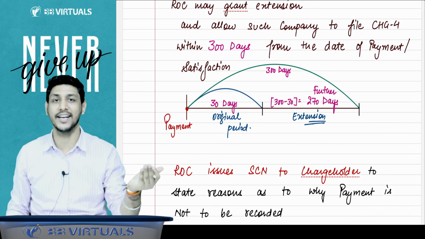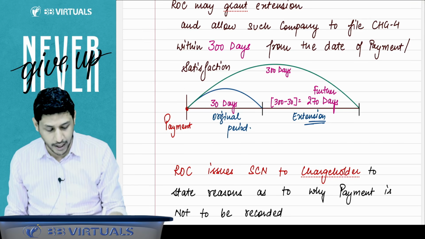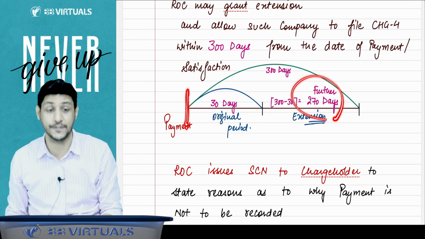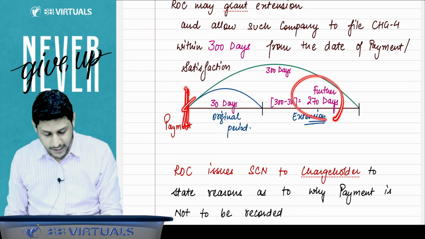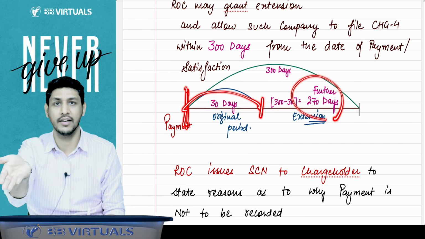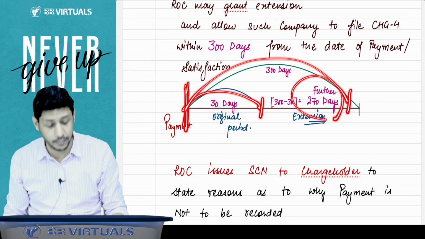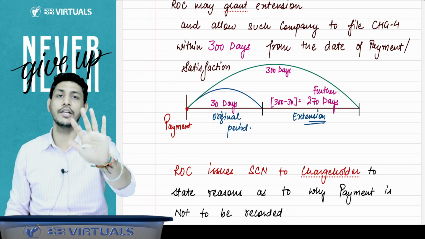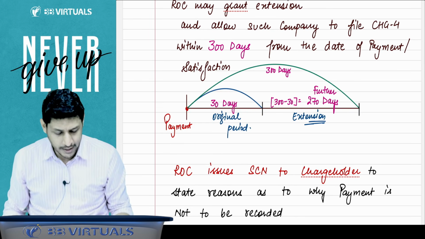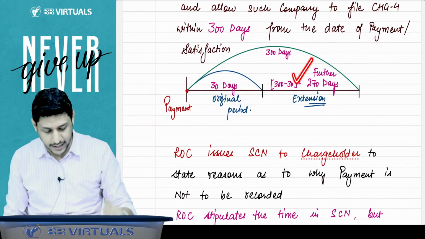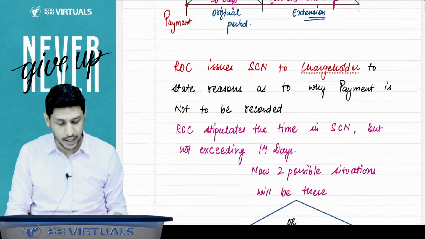In the law, it is written that ROC can extend this period up to 300 days from the date of satisfaction. So originally you were having 30 days from the date of satisfaction, and now they are saying that the extended period can be 300 days from the date of satisfaction. So effectively you are getting 270 more days, and you can file the CHG4 to the ROC.